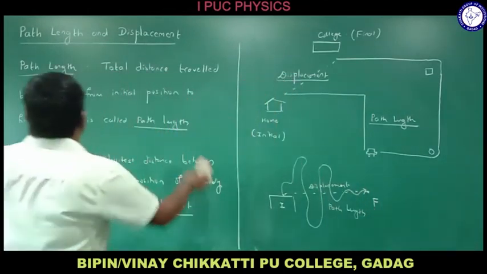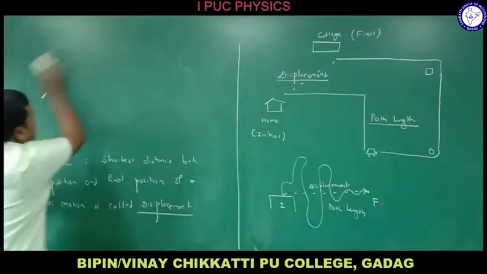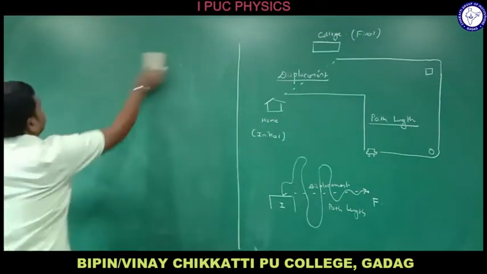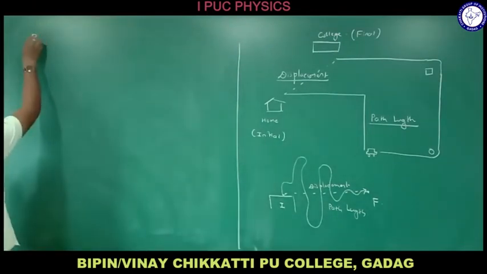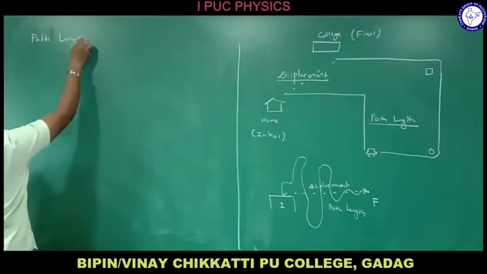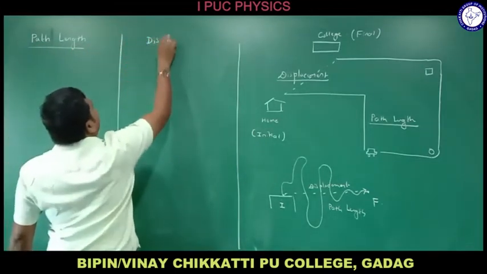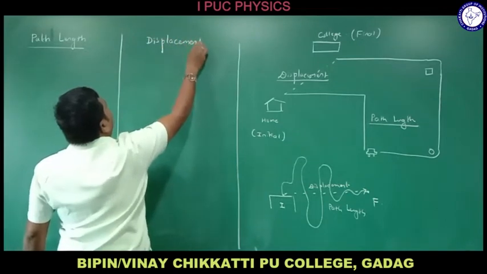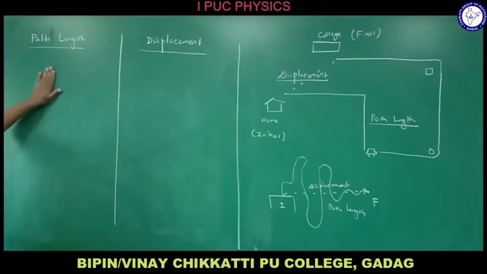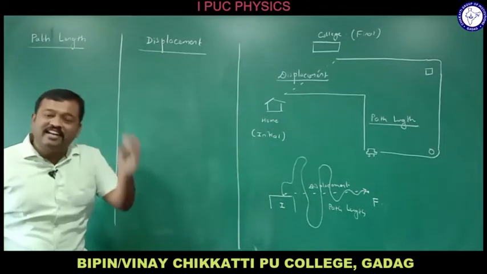Now let us take the differences between these two. Let me speak about the differences between path length and displacement. First, let me take path length on one side, and displacement on the other side. Path length is the total distance traveled, and displacement is the shortest distance between initial position and final position.